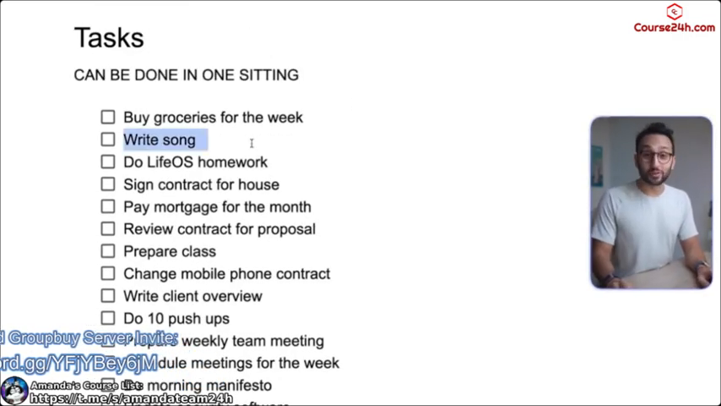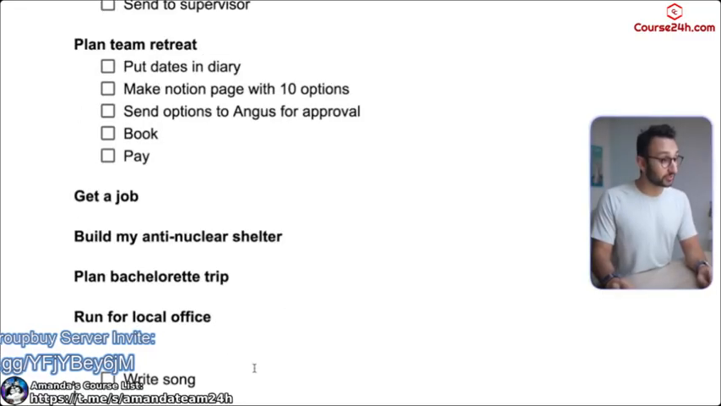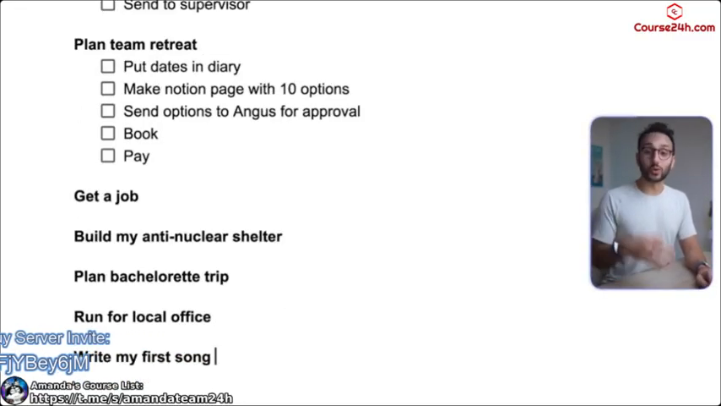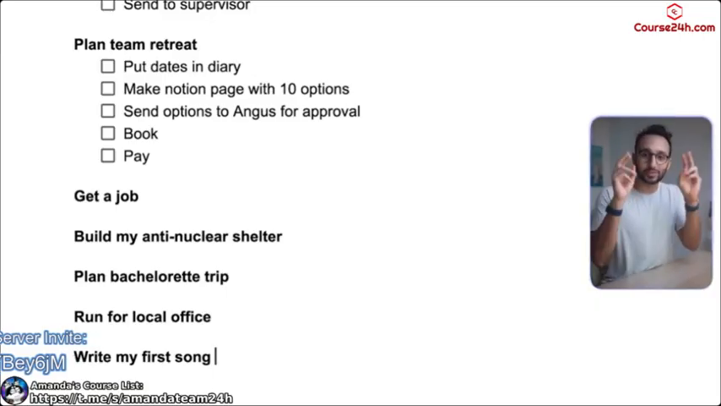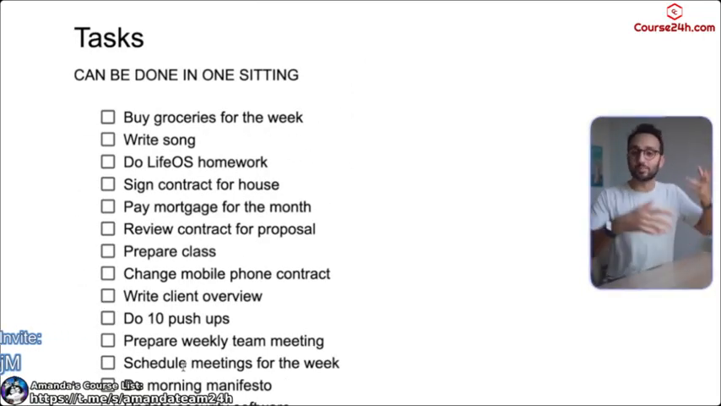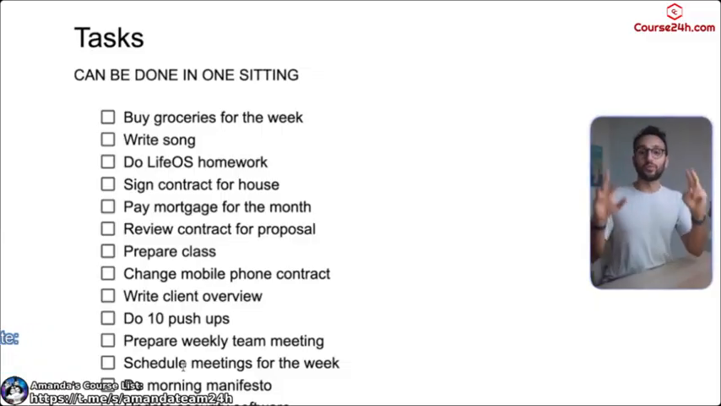So for example, write song for me is more like a project than a task because I don't know how to write songs. So write my first song would be a project, which would require multiple tasks and multiple sittings in order to complete the project. But if you're a pro, if you're John Mayer or Ed Sheeran, maybe write song is a task, because you can just sit down and bang it out in one sitting. You don't need the structure of a project to make it happen.